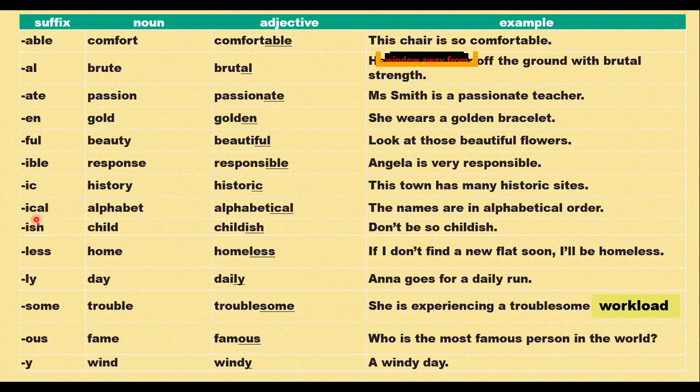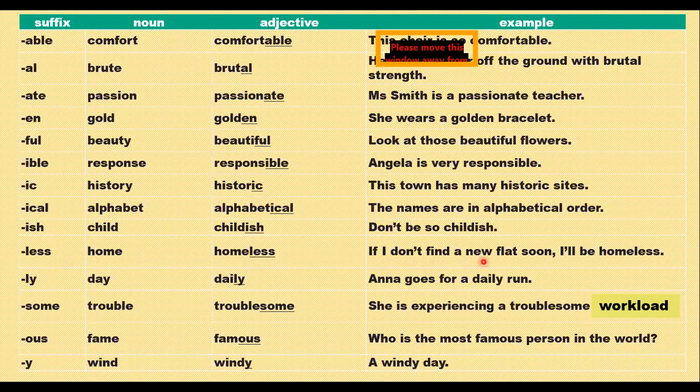Okay, ical. So alphabet and alphabetical. Now see, I just add ical and it becomes alphabetical. The names are in alphabetical order. Names are a noun and alphabetical is my adjective here, okay? Ish. Child is a noun. I add ish to it, so it becomes childish. Don't be so childish. So childish is my adjective here, okay?